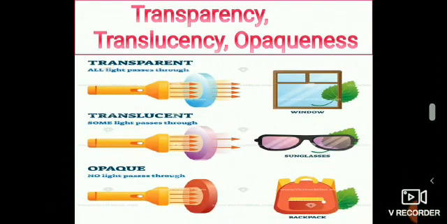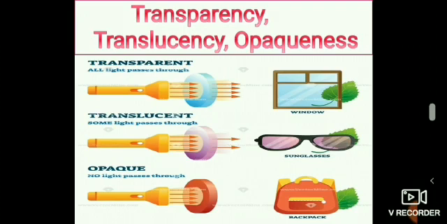Classification of materials on the basis of transparency, translucency and opaqueness. Materials through which we can see clearly are called transparent materials and this property is called transparency. Transparent materials allow all light to pass through them. Materials through which objects can be seen but not clearly are called translucent materials and this property is called translucency. Translucent materials allow only some light to pass through them.